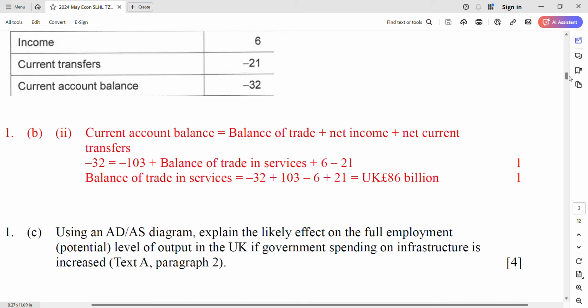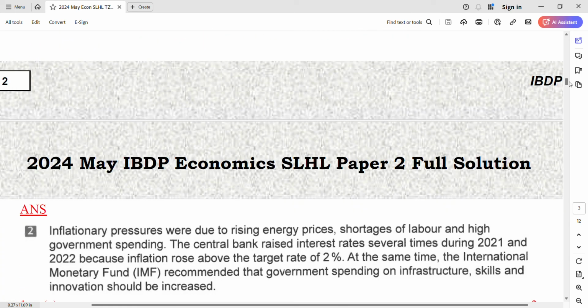So look at paragraph 2. What does it have?